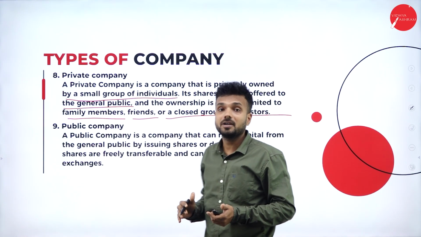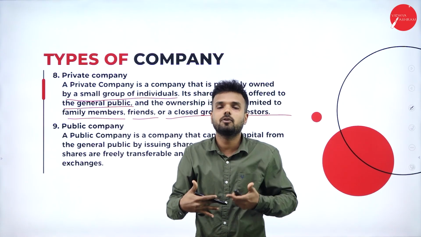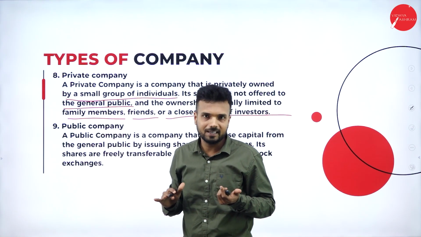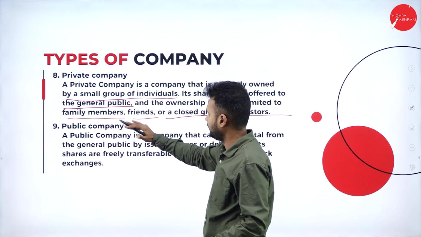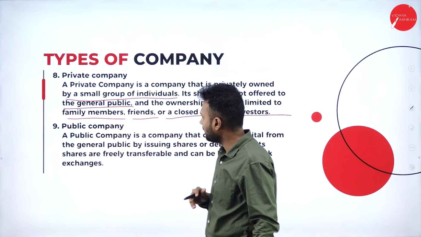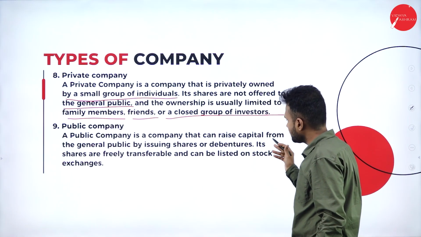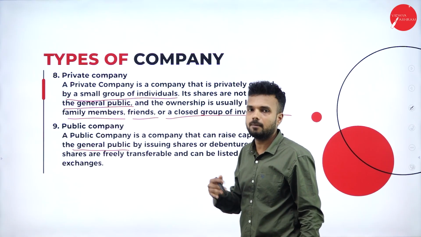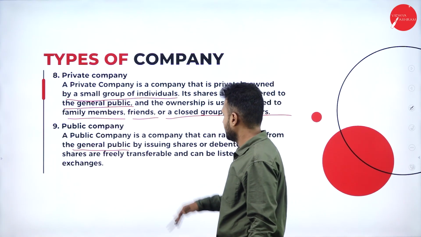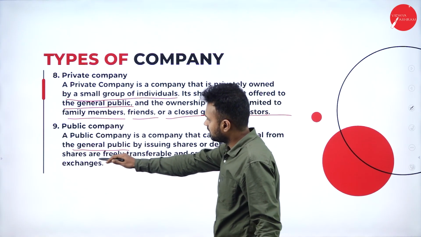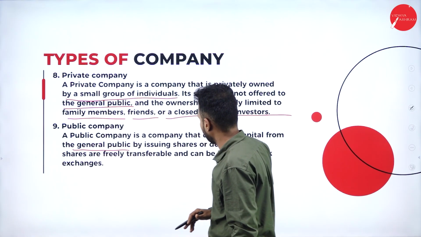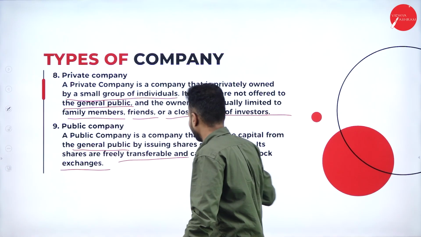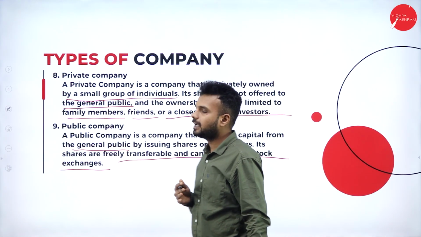And a public company. They offer shares and call the general public to invest in the company. That we call a public company, which is different from a private company. A public company can raise capital from the general public by offering shares or debentures, by issuing shares and debentures. Its shares are freely transferable and can be listed on a stock exchange. That is a special feature of a public company.